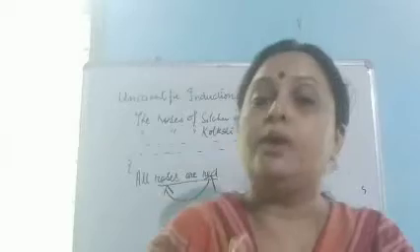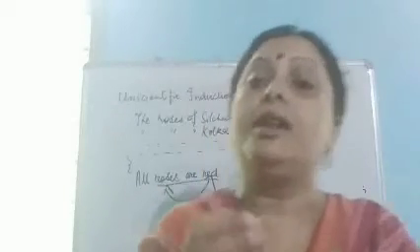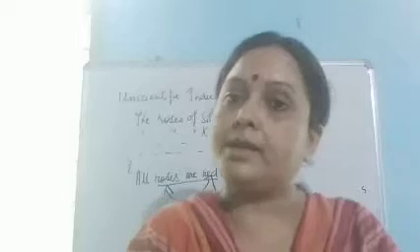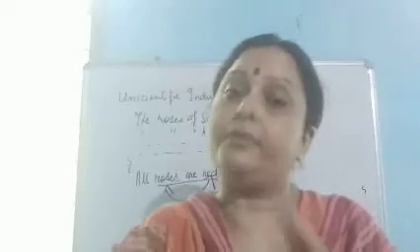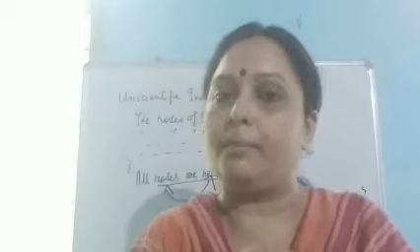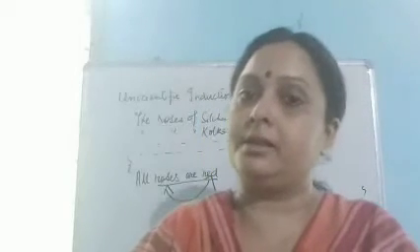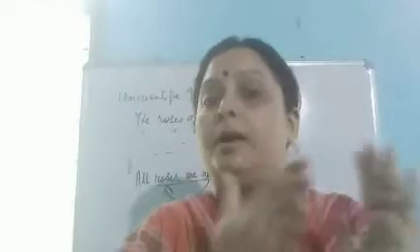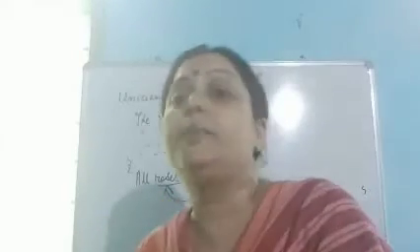So the value of unscientific induction lies there, that first of all we started with that, and after that we pointed out our problems and solved them in terms of scientific induction. That's why the first one is called unscientific and the second one is called scientific.